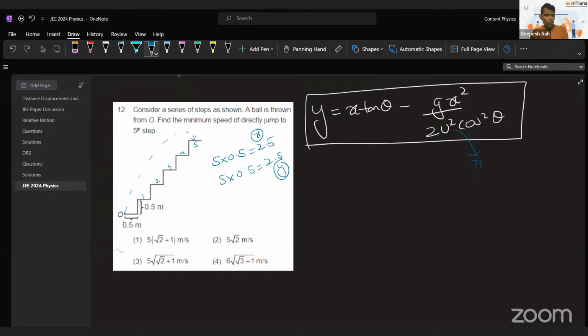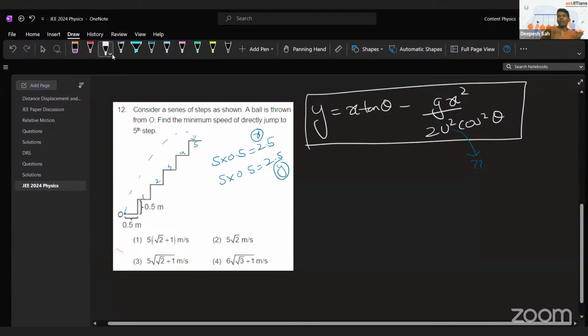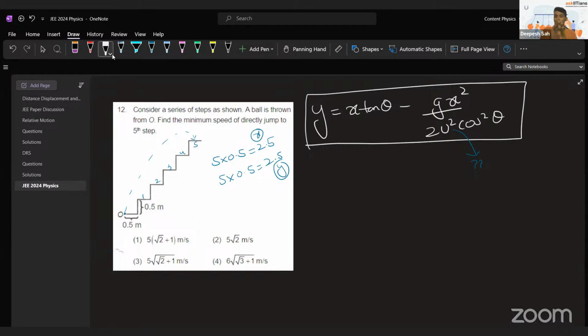But there are two problems with it. For that, you need to remember a trigonometric identity, which can be a problem. And second thing is such a big equation. So these are the two problems. If you use this method and if you put it, then you can do the problem. But I will tell you an easier method. It might take 10-15 seconds more, I would say, but still this will give you a for sure accurate answer, and you will be confident enough that yes, I am right with it, and my answer is right as well.